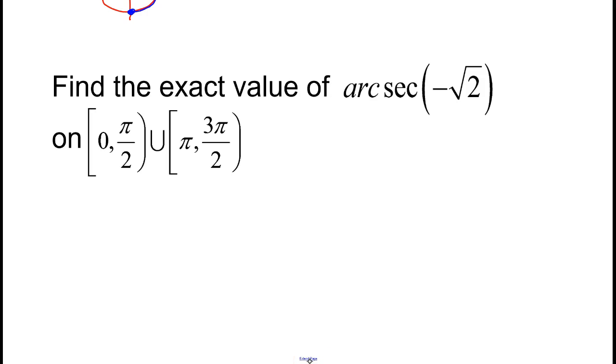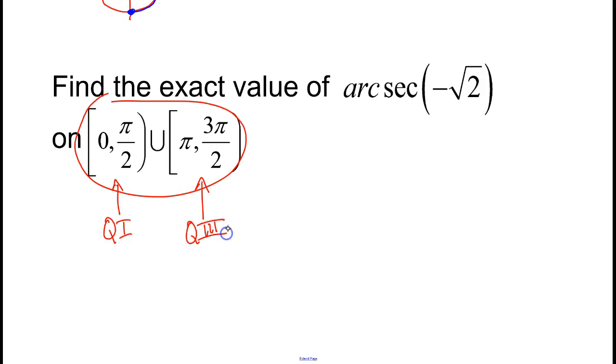Find the exact value of arcsecant of negative root 2 on this range. Okay, so I've changed the range for you, and if you want, go ahead, take a look at your textbook and read. Your author talks about why he does this. He's now looking at angles in quadrant 1 and angles in quadrant 3.